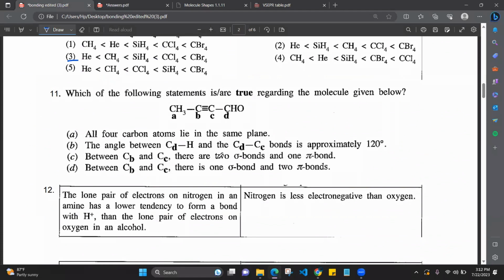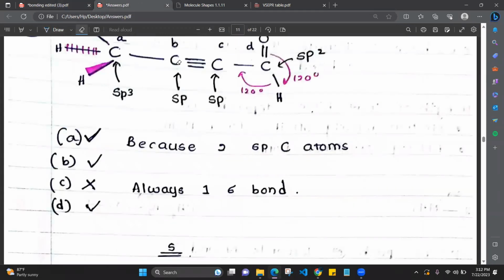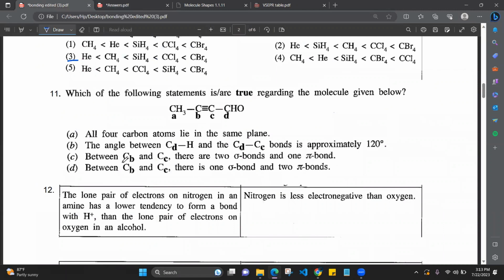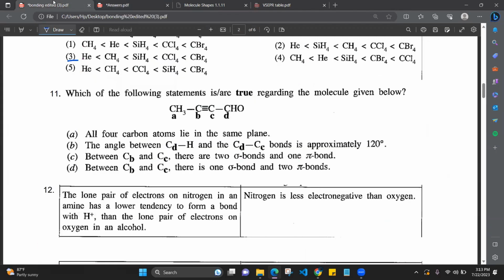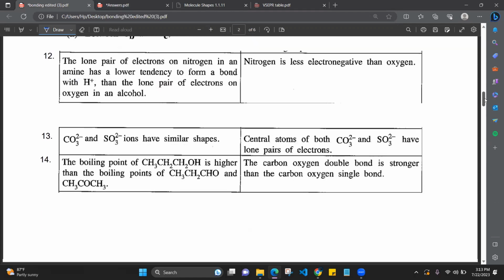Between CB and CC, 2 sigma bond, 1 pi bond. CB, CC. Can there be 2 sigma bonds in a molecule? No, always there's only 1 sigma bond. 2 pi bonds can be there. Any amount of pi bonds can be there. But 1 sigma bond only can be there. So that C statement is wrong. Between CB and CC, there is 1 sigma bond and 2 pi bonds. That is correct. Okay, as I explained. So A correct, B correct, D correct means answer number 5. Right. So the next question.